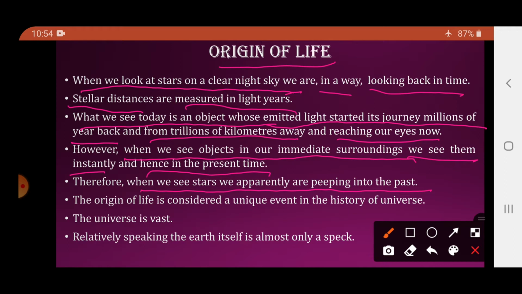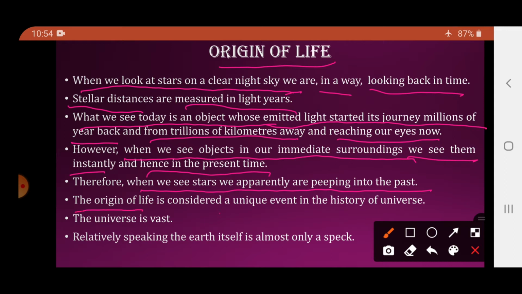So basically, when we see any stellar object, like stars, we are looking into the past, because it is said that these objects started emitting the light millions of years back and they are trillions of kilometers away from us, and the light is reaching our eyes now. So basically we are peeping back into the past when we see the stars.